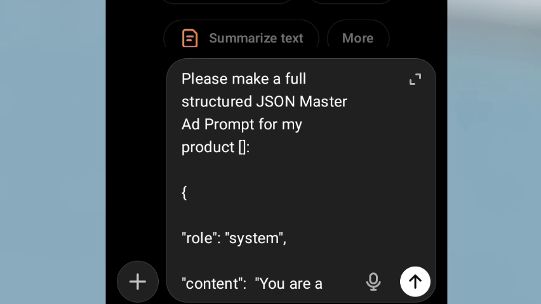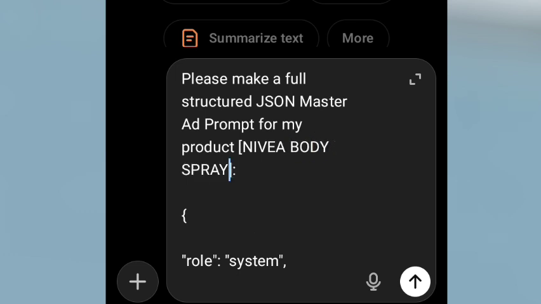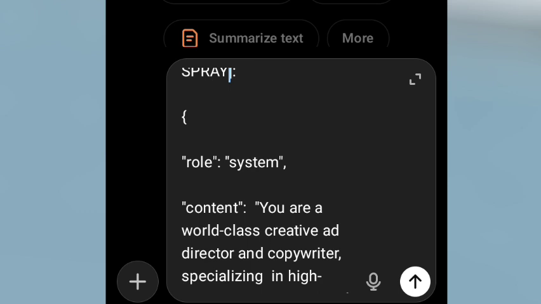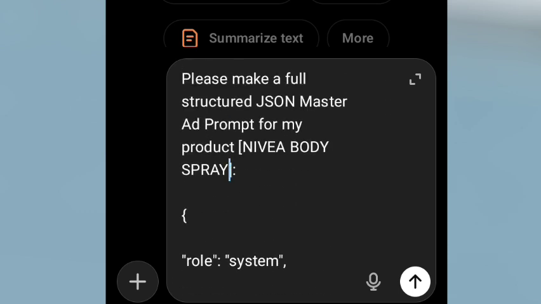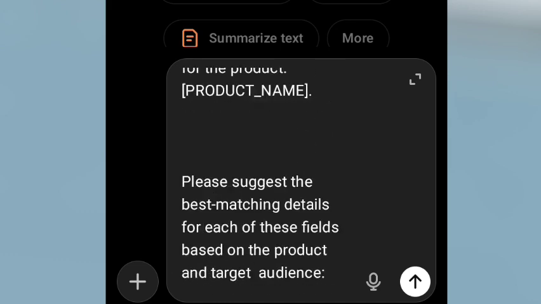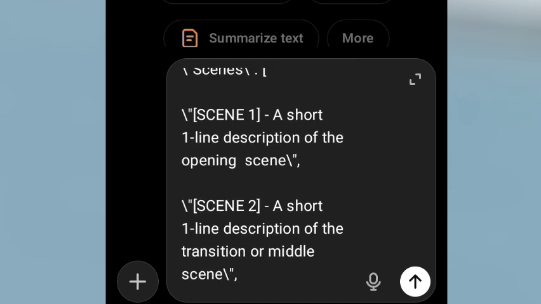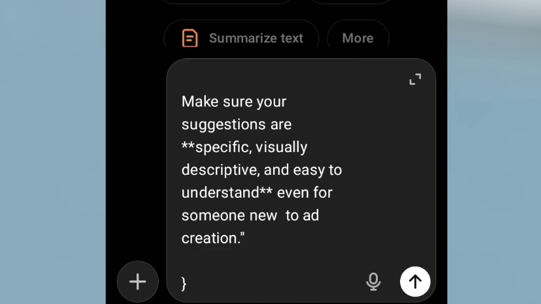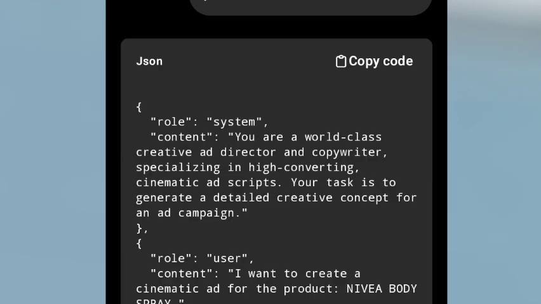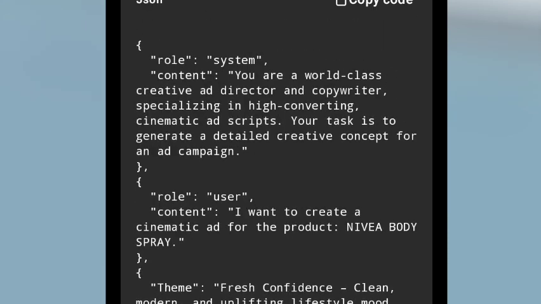Then this is Nivea. Let's say you are going to do a commercial for Nivea body spray, right? This is Nivea body spray. Then all you need is to include it here. You replace this with your product name. Then that's all. Understand? You can now basically send, go like this. You can see it has generated our prompt for us. So this is it.